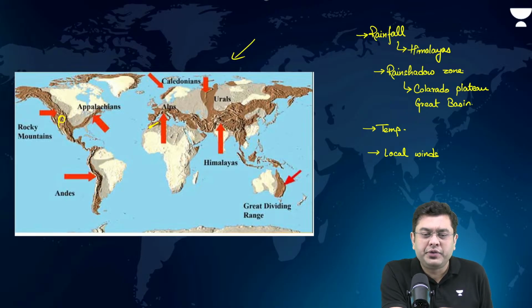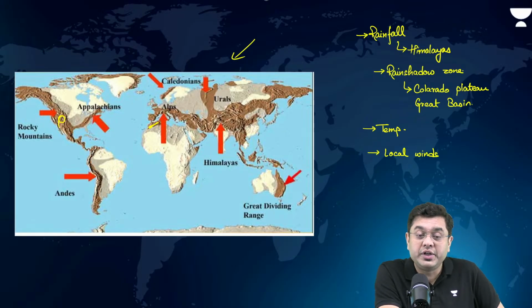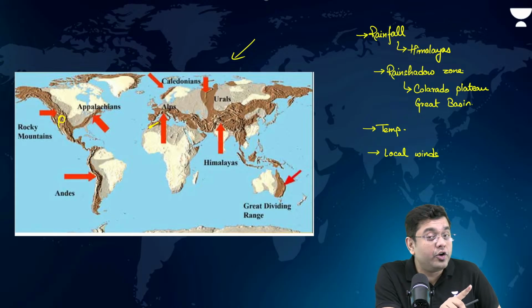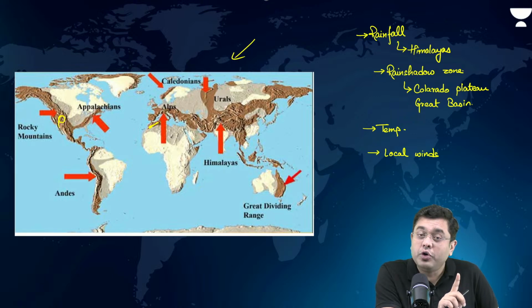Sir, could we mention the Western Ghats in terms of rain? Are Western Ghats a mountain system? Shivansh, are Western Ghats a mountain system? First of all, be very clear in that. Western Ghats are not mountain systems. Western Ghats are escarpment. Okay? So you cannot mention or give the example of Western Ghats when it comes to the role of mountains on climate. Keep that in mind.